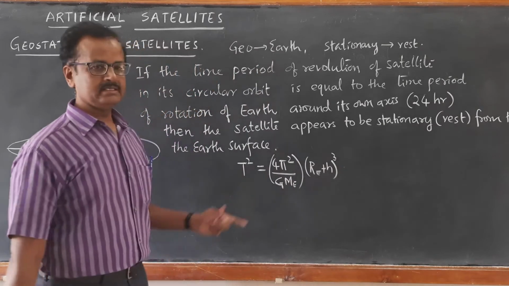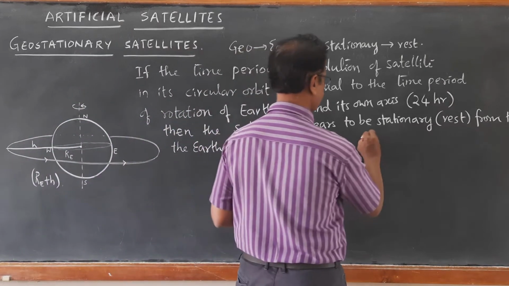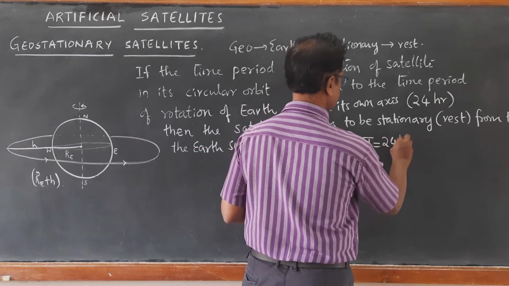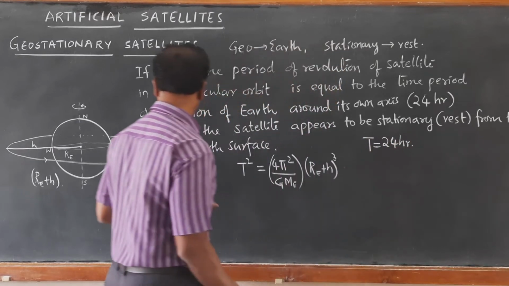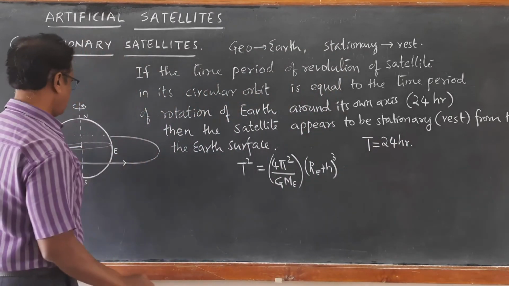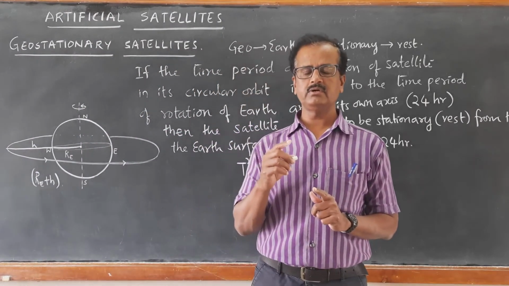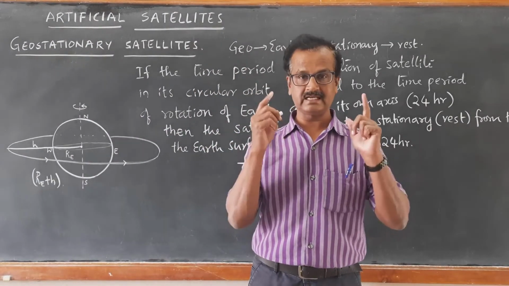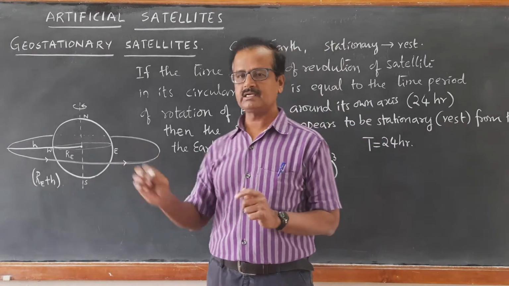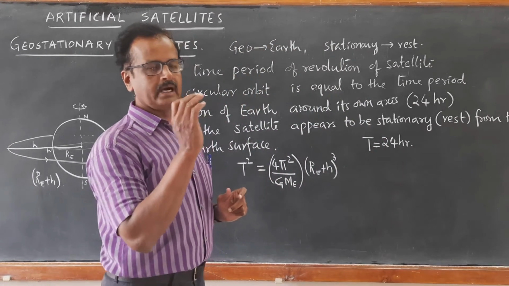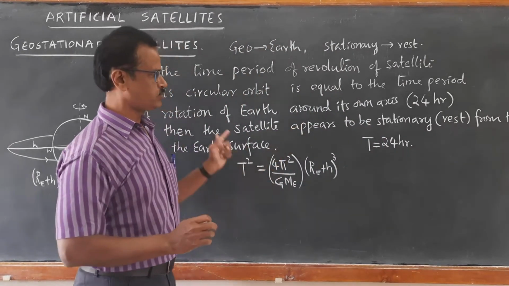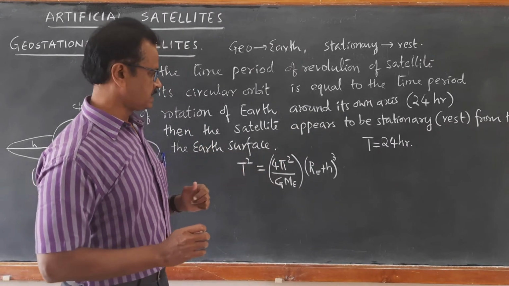Now the time period is known. Time period is 24 hours. So if the time period of revolution of the satellite is exactly equal to the time period of rotation of Earth around its own axis, that is exactly 24 hours, then the satellite appears to be at rest from the surface of the Earth. That's what we call a geostationary satellite.